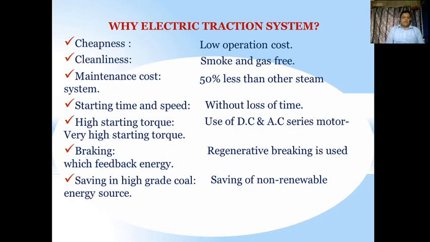Now we talk about braking. Regenerative braking is used, where we do not need to involve any electricity again. Regenerative means whatever energy is fed back is used for braking purposes, unlike mechanical braking. Saving in high grade coal energy source: coal is the energy used for steam engines, so in the electric traction system we are saving this high grade energy source, coal. We are also saving these non-renewable sources, coal or anything else used here, for future purposes.